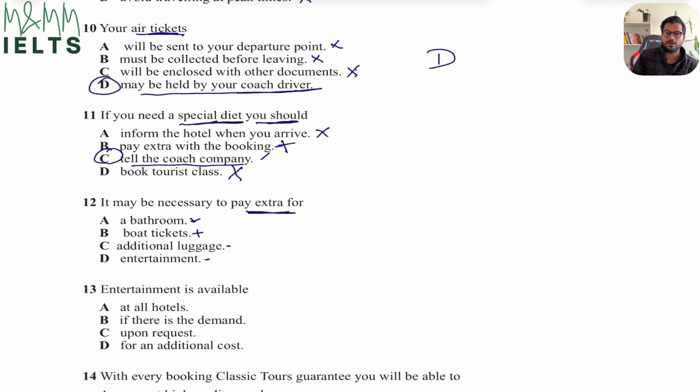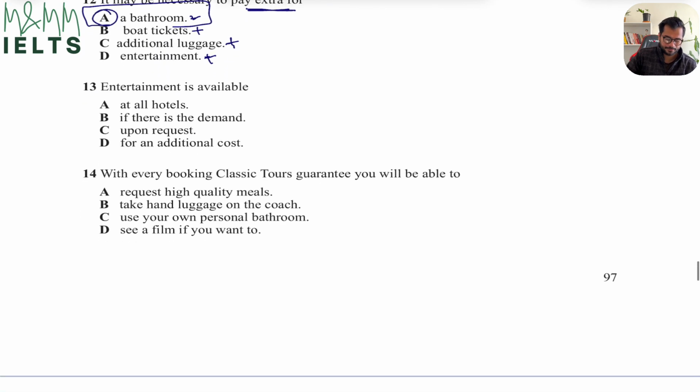They didn't mention anything about boat tickets, additional luggage, or entertainment. The only thing that they did mention was private facilities. So here is when your synonyms or vocabulary knowledge will come into place. They didn't say the word bathroom, they just said private facilities, and we have to work out that private facilities means bathroom. So my correct answer has to be option A.